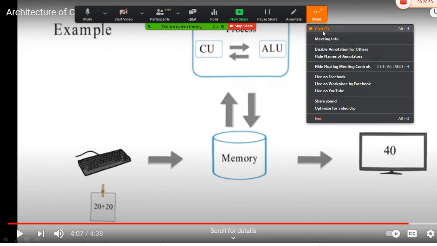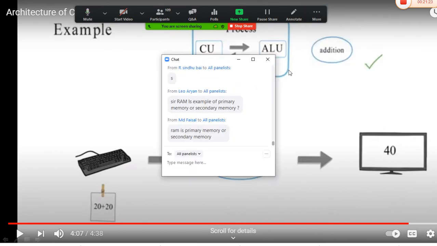If you expect an addition operation, I am giving 20 plus 20, and my expectation is addition. But if instead of giving an addition operation, I give a subtraction operation, 20 minus 20 instead of 20 plus 20, and I expect 40, then the output will be wrong. Why? Because the user expectation is 40, but we are getting 0. Why? Because I am using a wrong operator as an input for our system. Okay.